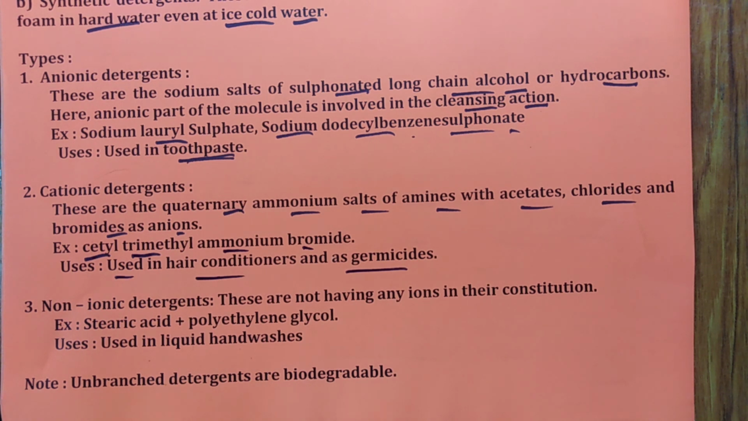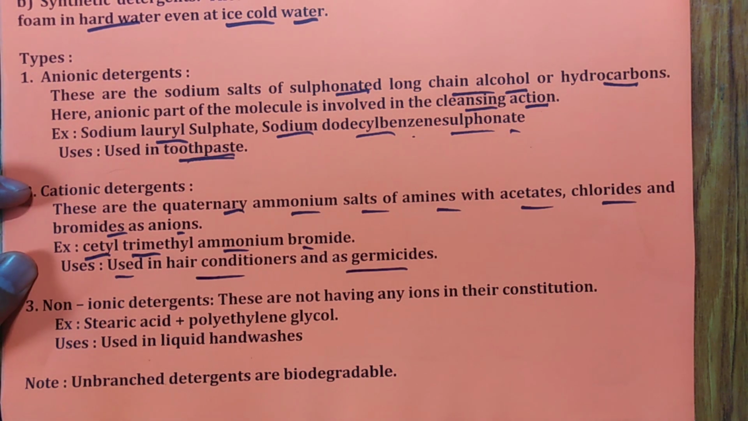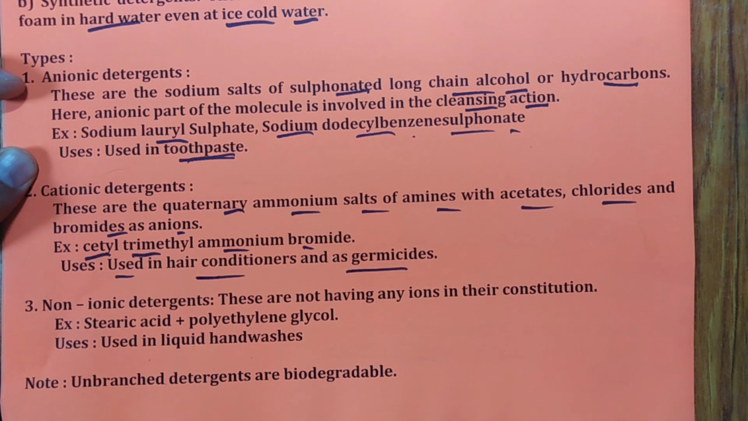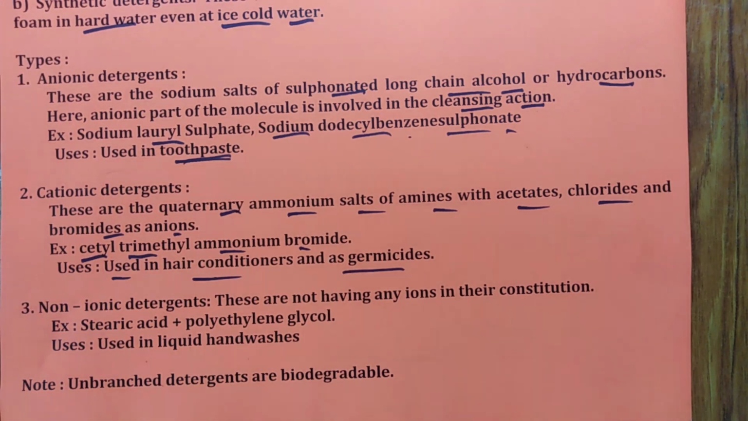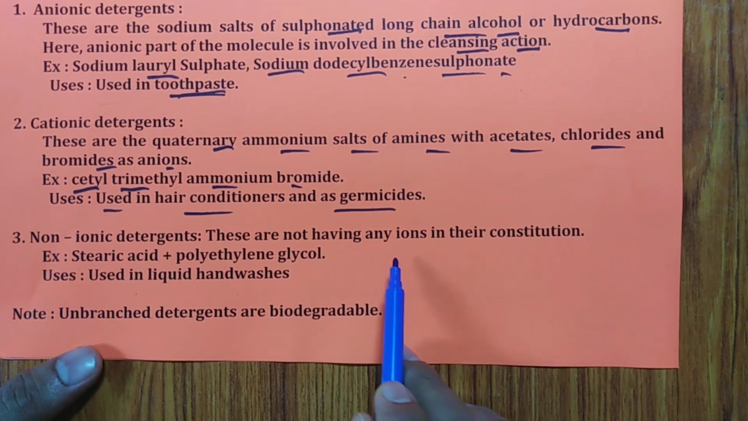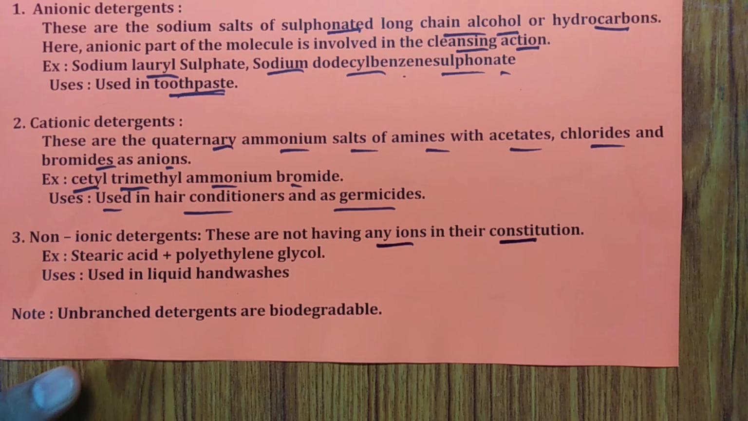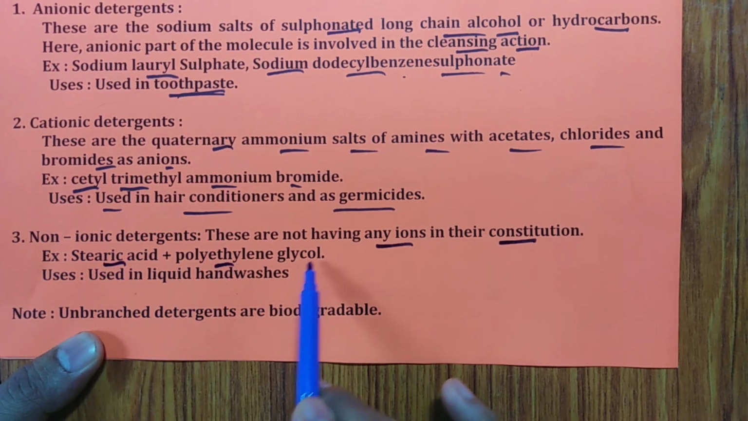Right? So cetyl trimethyl ammonium bromide is an example for cation, and sodium lauryl sulfate and sodium dodecylbenzene sulfonate are examples for anion. Remember that. Non-ionic detergents are not having any ions in their constitution. Very important. One example you remember is the one formed by stearic acid and polyethylene glycol.